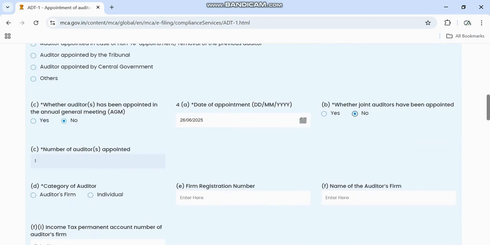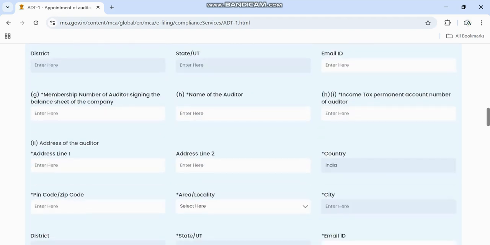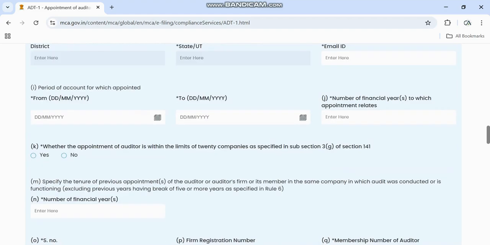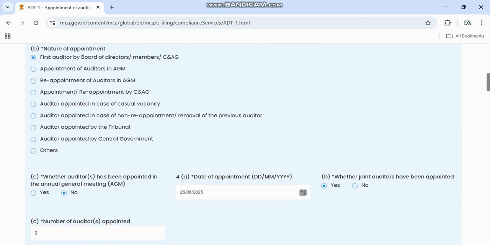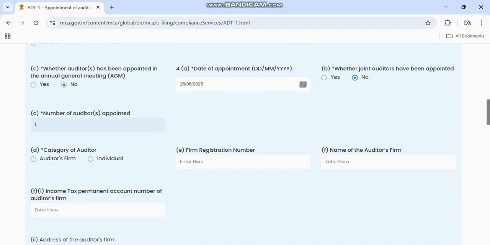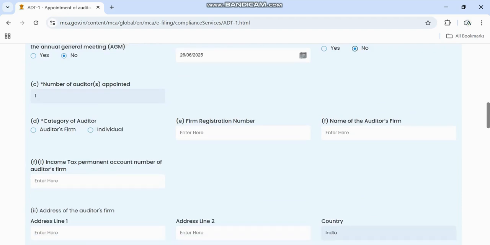The number of auditors appointed will come only if you give joint auditors. If I give joint auditors, this comes here and I can give 2, and details of 2 auditors will open. So I'm giving no here. Then 1 comes automatically, you don't have to fill it.